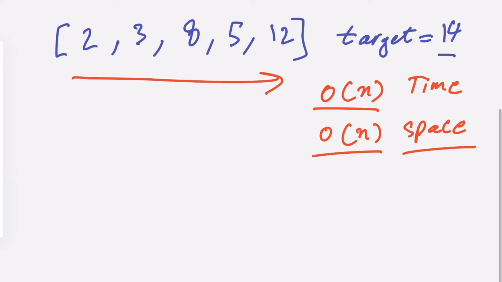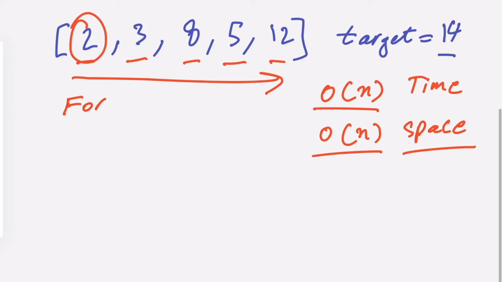Let me explain how we are going to use hash maps for solving this problem. We are going to use just one for loop here, and each time that we visit one of those numbers or indexes, first of all, we are going to ask our hash map, do you have the difference between the target and the number that we are actually looking for?